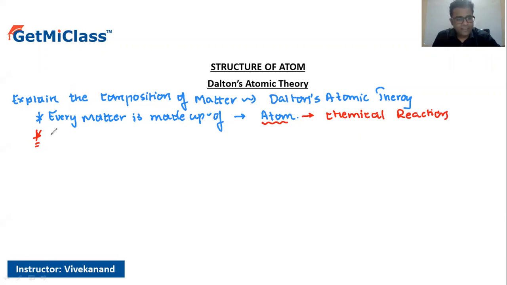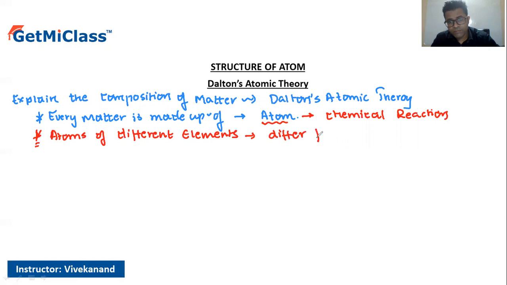So the atoms of different elements differ from each other with respect to the properties